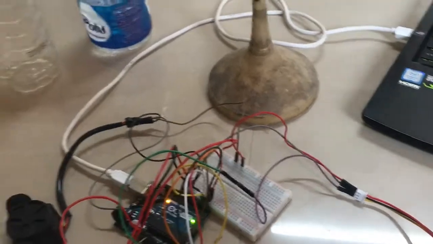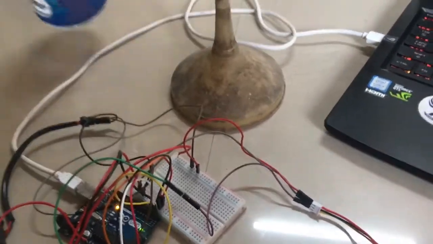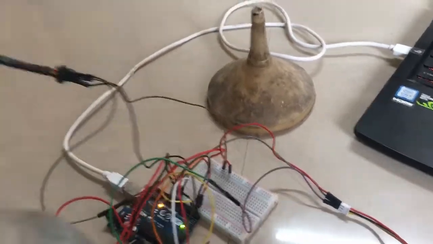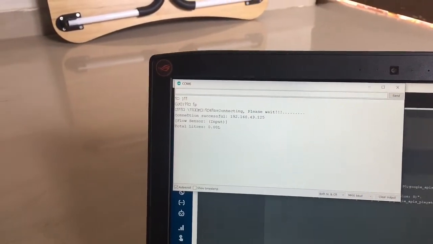Now what I will do is quickly pour some water through the sensor and check if there are any input changes. I'll just quickly open the bottle and pour in the water.